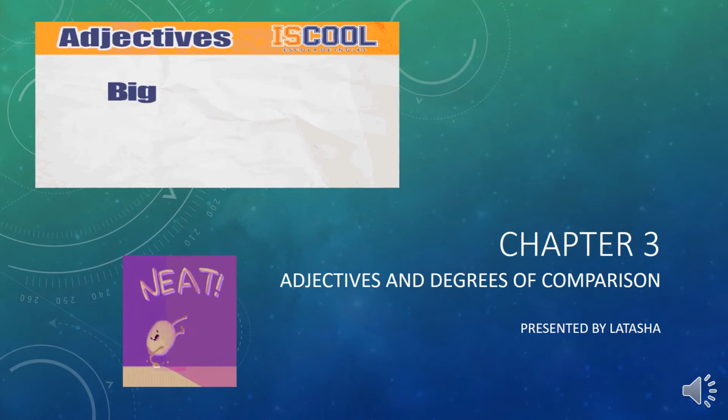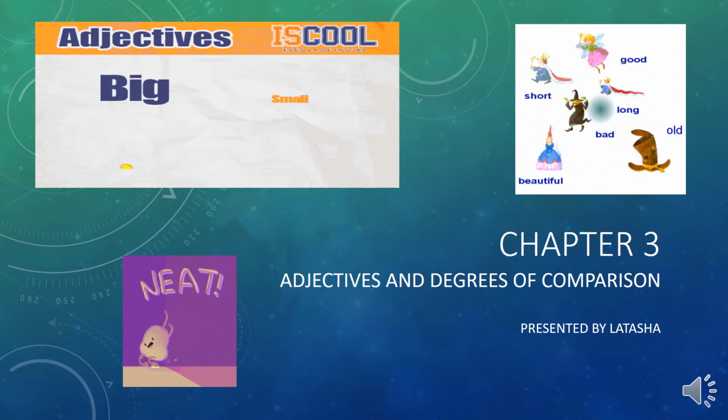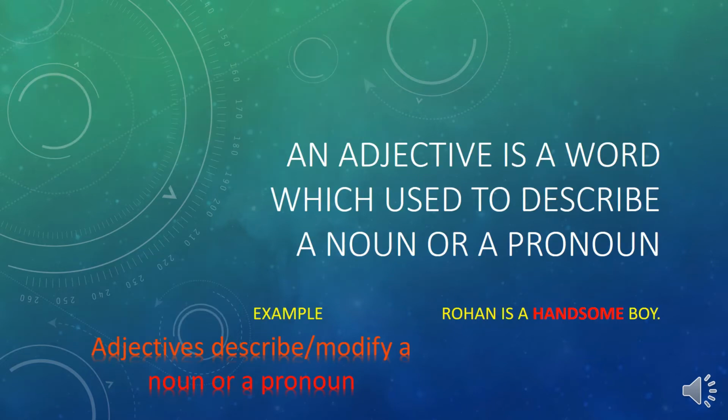Today I'm starting a new chapter: adjectives and degrees of comparison. We'll first learn what an adjective is. An adjective is a word used to describe a noun or a pronoun. This is also known as a describing word.